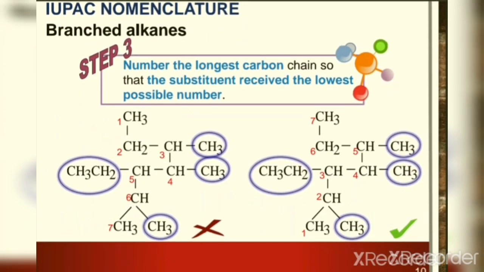Then number the longest carbon chain so that the substituents receive the lowest possible numbers. This is about how we start numbering the carbon. If we start numbering from the carbon here, our substituents will be numbered 3, 4, 5 and 6. This is a large number compared to the other structure. If we start numbering 1 from here, the first methyl group is on carbon number 2, the ethyl group on number 3, a methyl group on number 4 and the other methyl group on number 5. So between these 2 structures, this structure has the smaller numbers for the substituents.